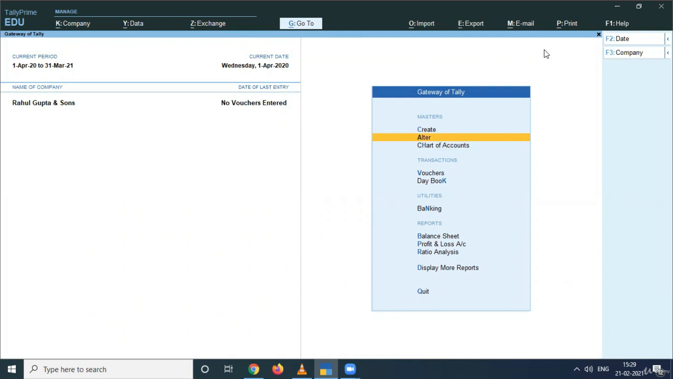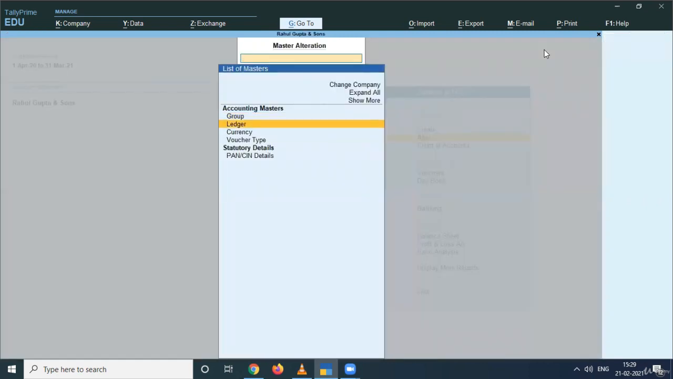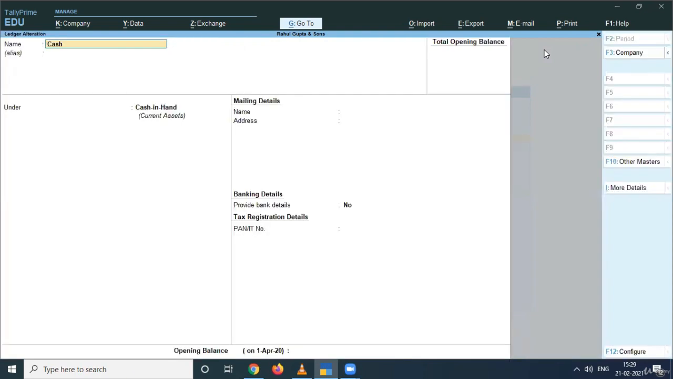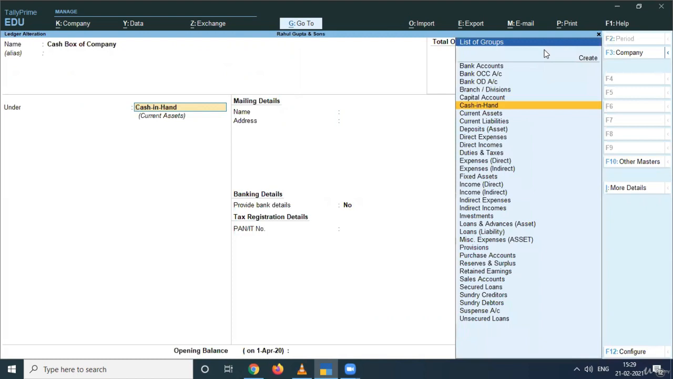And if you want to make any changes or alterations to your pre-created or currently made ledger or group, go to the alter key. Now press ledger. Here I am pressing cash and writing cash box of company, changing the name of the cash account to cash box of company.